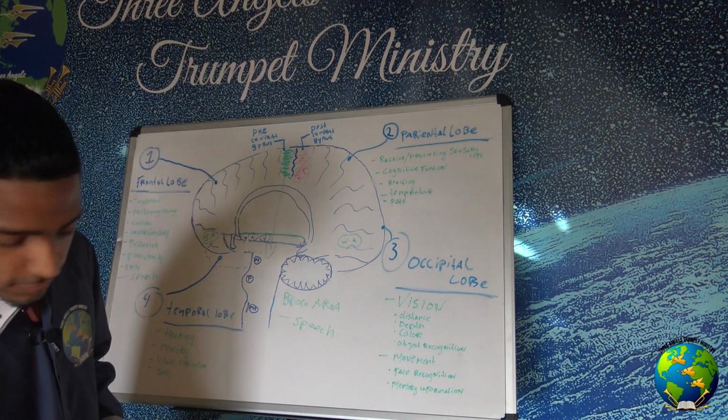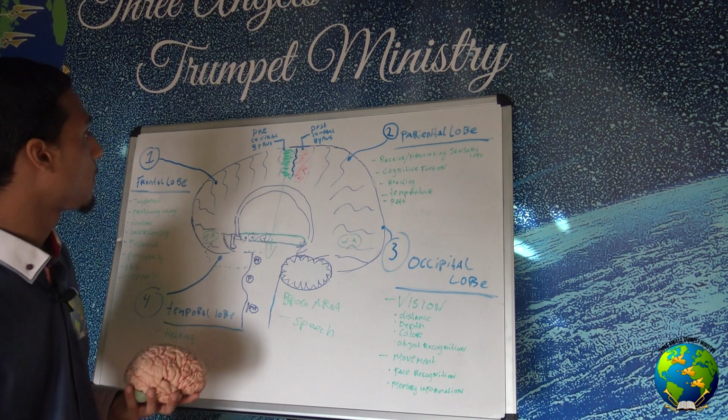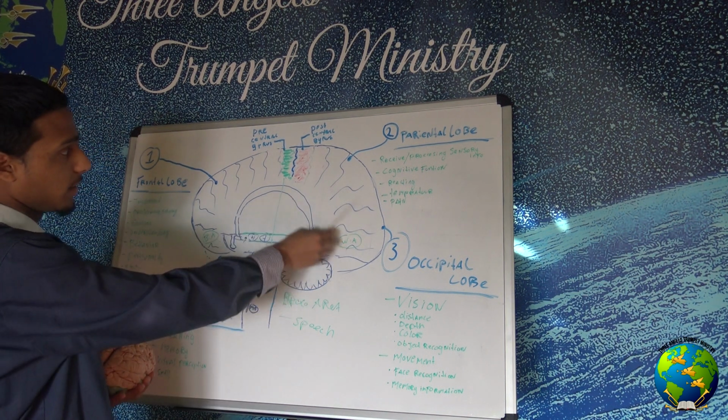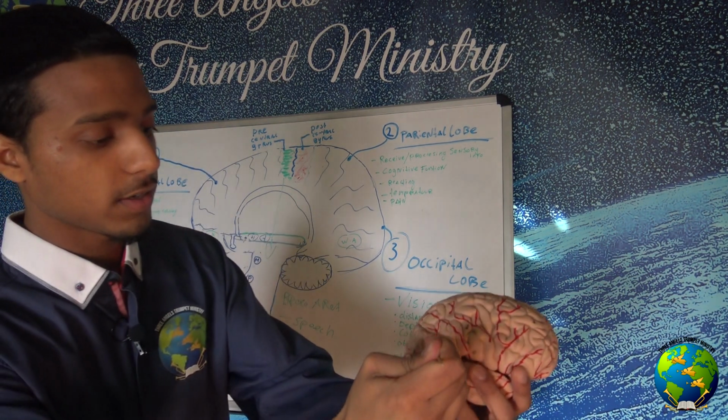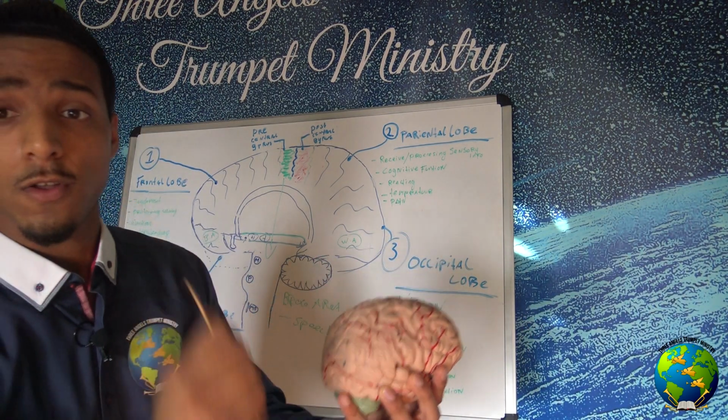Now let us focus upon the second lobe. The second lobe is called the parietal lobe, this part over here. So this part here is the second lobe. It's called your parietal lobe.